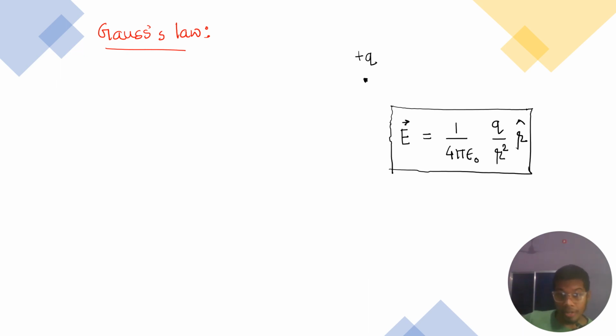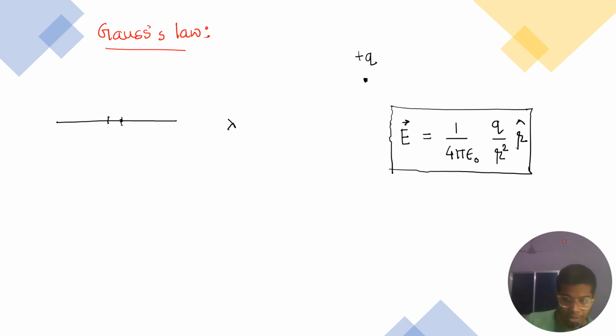And in the integral form, for example, if this is not a single charged particle but a line charge, that means it has a line charge density, which is lambda.